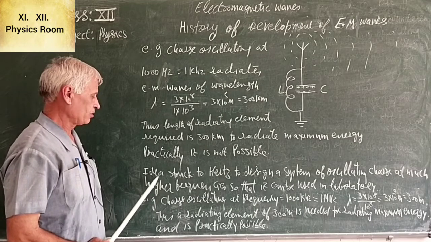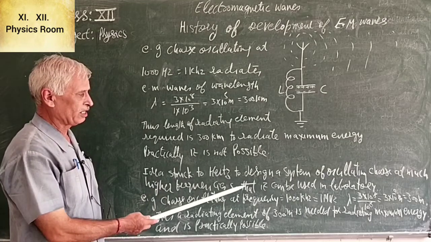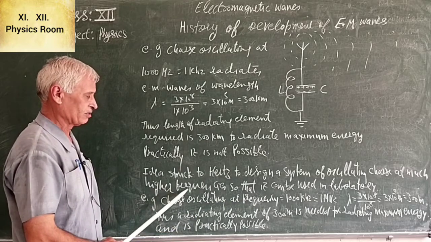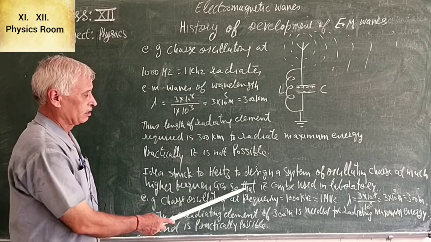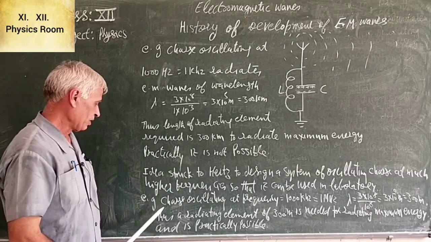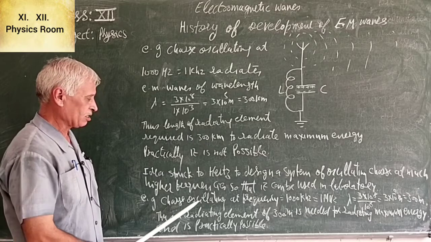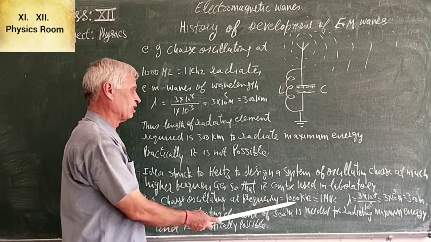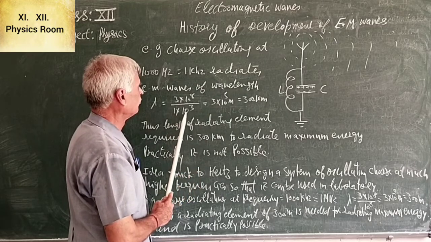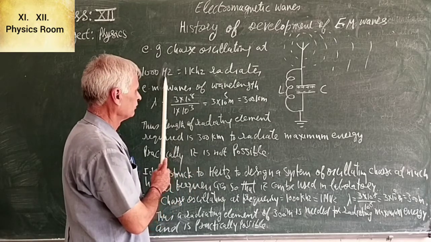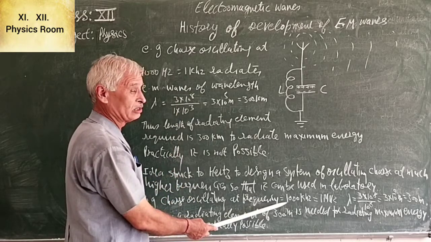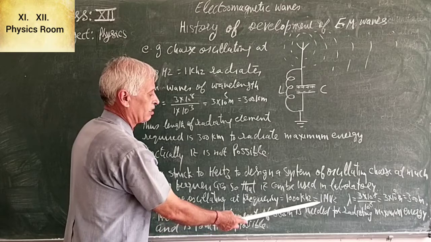Now the idea struck Hertz to design a system of oscillating charge at much higher frequencies so that it can be used in the laboratory. For example, a charge oscillating at a frequency of 1000 kilohertz, meaning 1 megahertz.